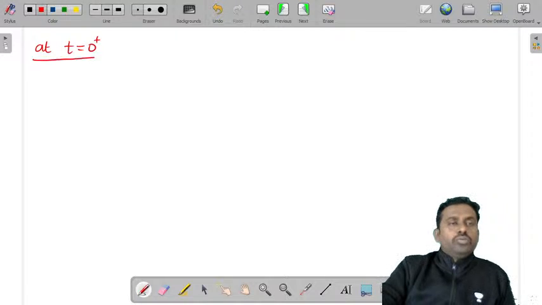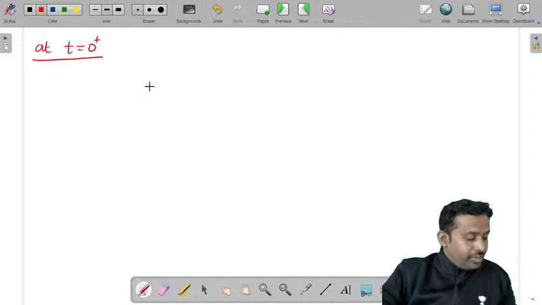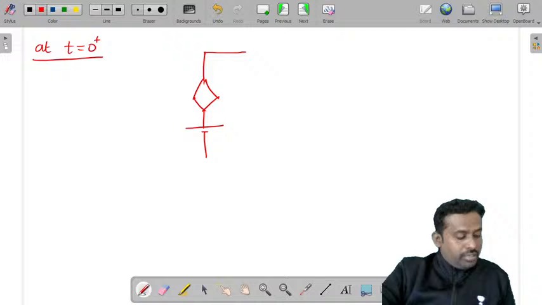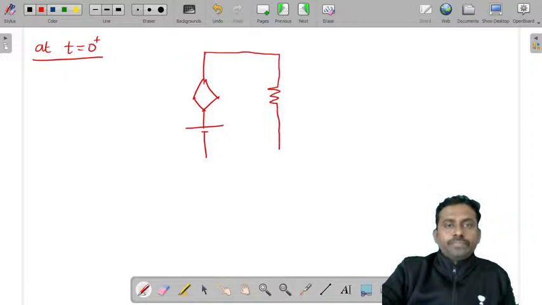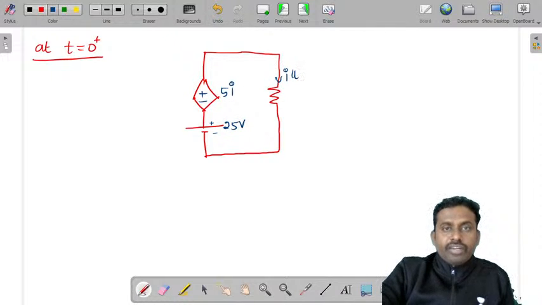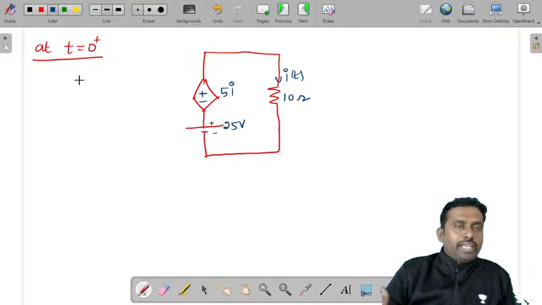At t is equal to 0 plus. Now let's try to draw that circuit once again. At t is equal to 0 plus, the switch is open. When the switch is open, you don't have the source, you only have this dependent source, and the capacitor will act like a voltage source, and you have a resistor. So this is plus minus 5i, this is plus minus 25 volts, this is I of t and 10 ohms. So in this you need to find what is I of 0 plus.